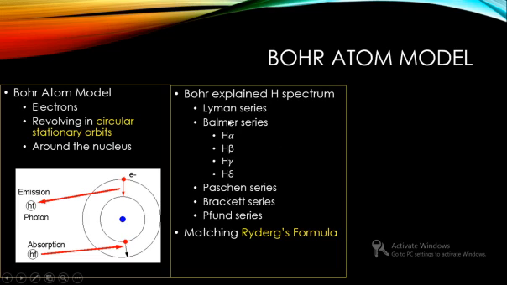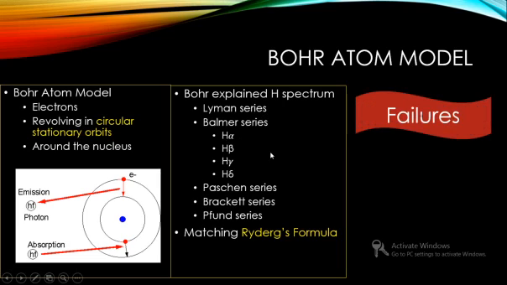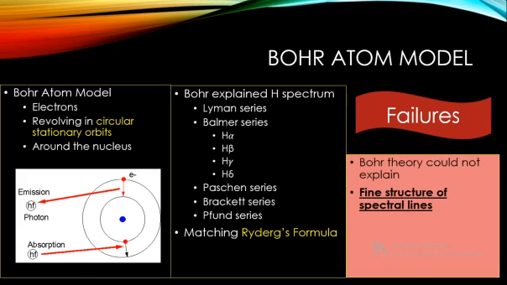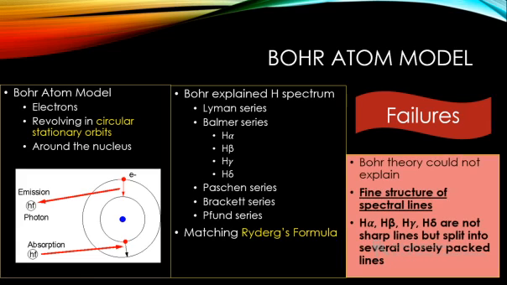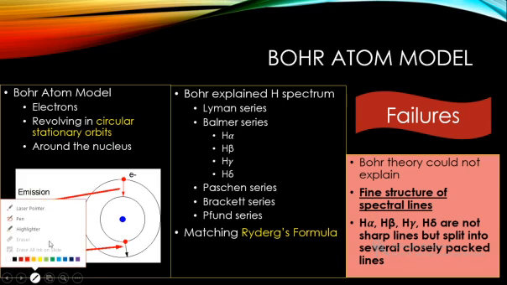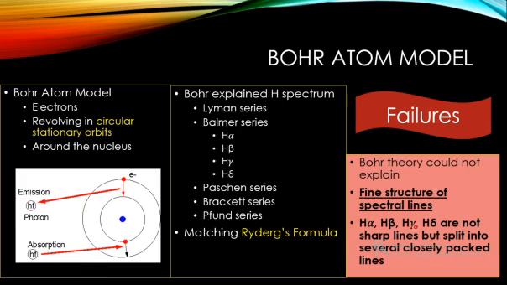Each of H alpha, H beta, H gamma, and H delta, which were seen in the visible region of the spectrum, were seen to consist of many closely packed lines, and those closely packed lines are called the fine structure of spectral lines. So these were not a single sharp line, but each of these lines will split up into several closely packed lines.